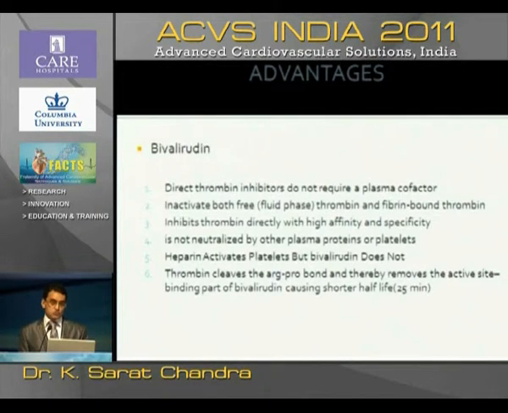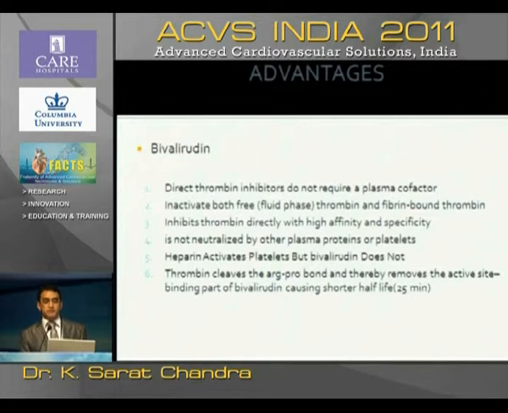Now, bivalirudin is one of the important ways to reduce the chances of bleeding in patients who undergo PCI, and we should know a little detail about it. Bivalirudin differs from unfractionated heparin in several ways. Bivalirudin does not require a plasma cofactor like antithrombin 3, which is necessary for the action of heparin. Bivalirudin acts on both the free fluid-phase thrombin as well as the fibrin-bound thrombin. Unfractionated heparin cannot act on its own on the clot-bound thrombin. And bivalirudin inhibits thrombin with high affinity and specificity.